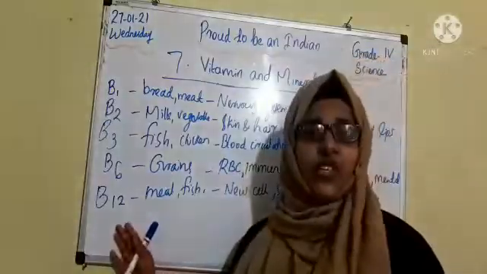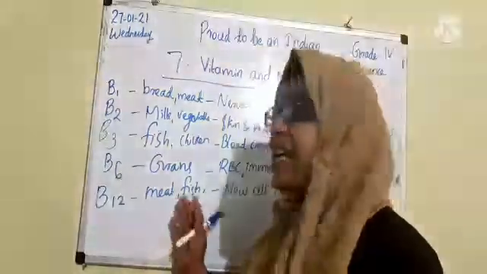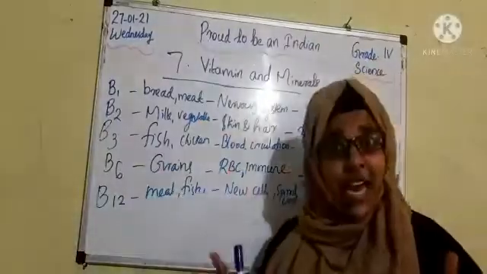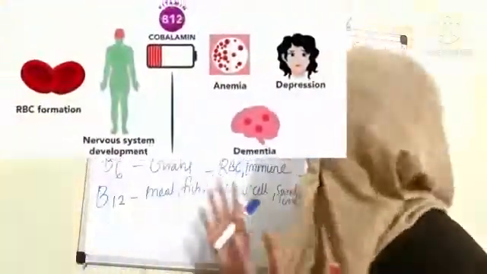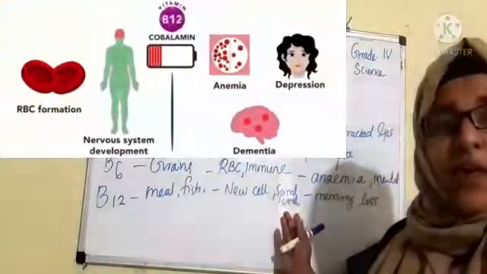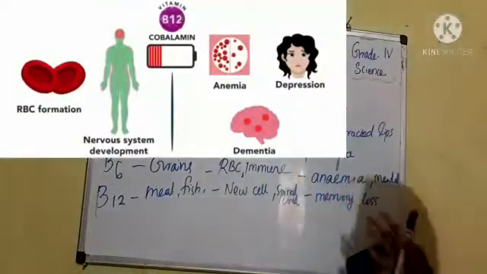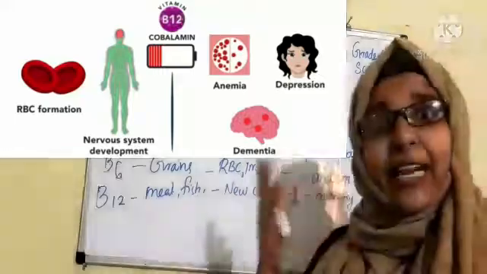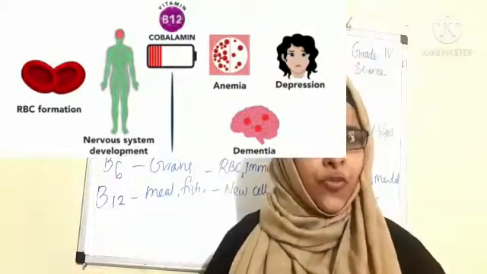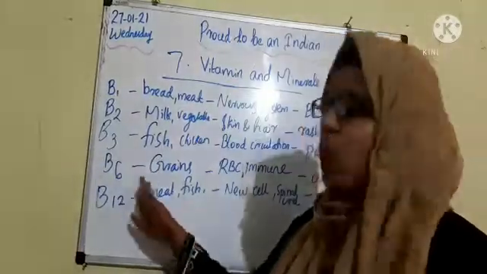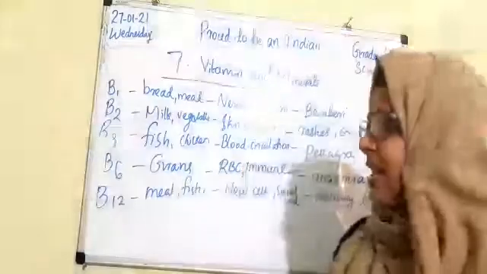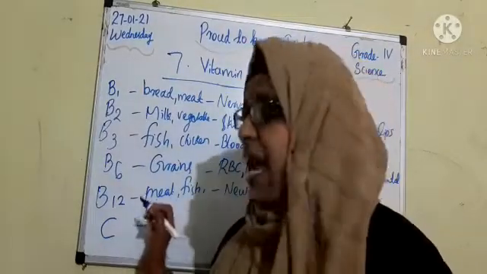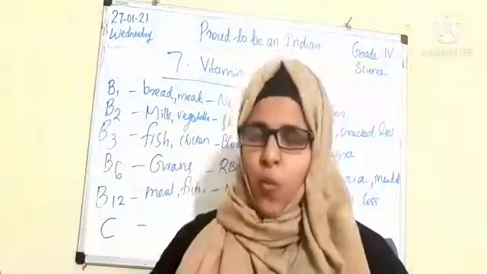Okay. Next we can check about vitamin B12. Meat and fish are rich sources of vitamin B12, and it helps for the growth of new cells and proper functioning of our spinal cord. Okay. And lack of vitamin B12 will cause memory loss and a type of anemia-like disease. Clear, all of you? This is all about vitamin B complexes. Next we can check about vitamin C. Okay, vitamin B and vitamin C are water soluble vitamins.